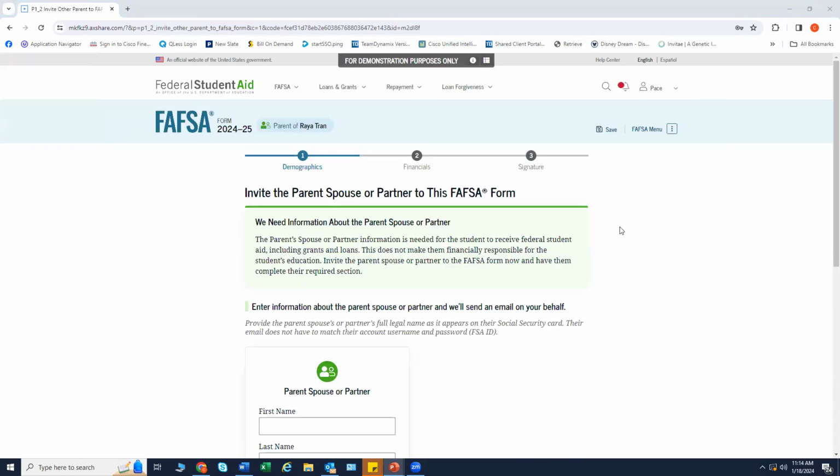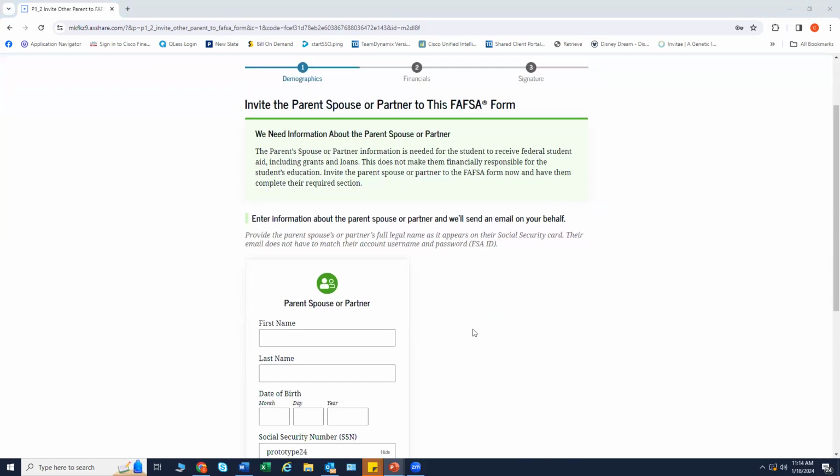The parent has to enter their spouse's information. Please note, the spouse does not need to complete their section. Being that they are married and filing taxes jointly, the spouse does not need to be a contributor.